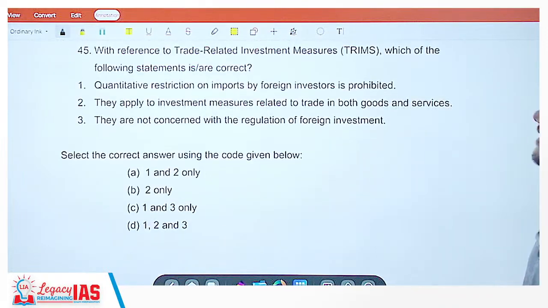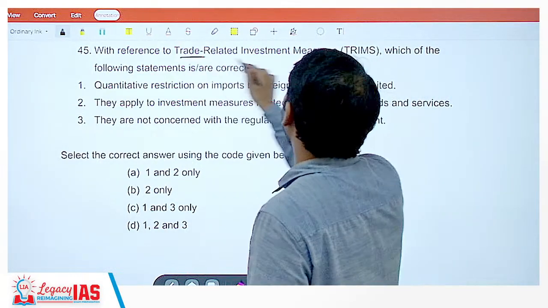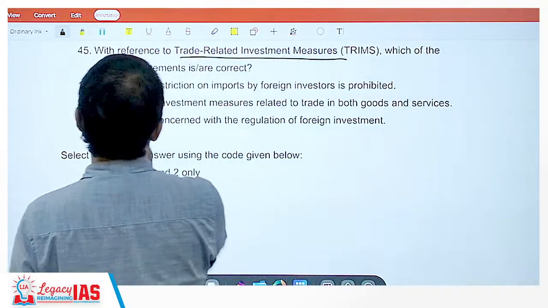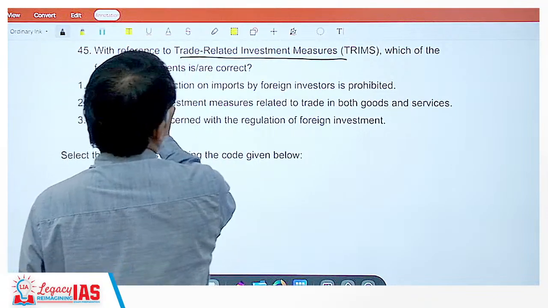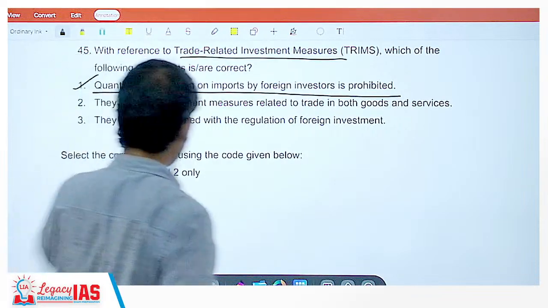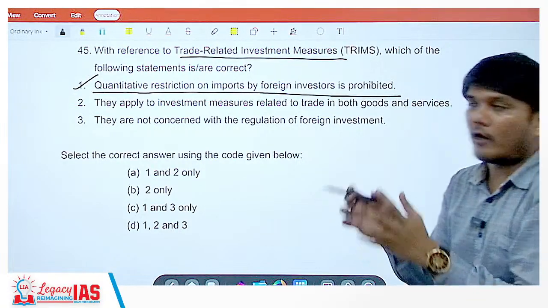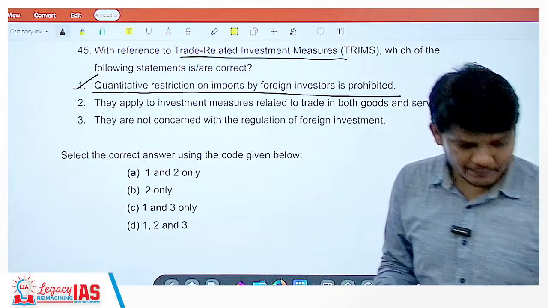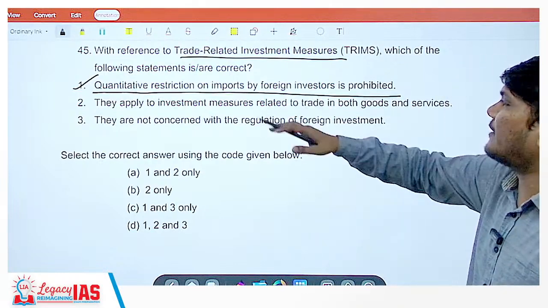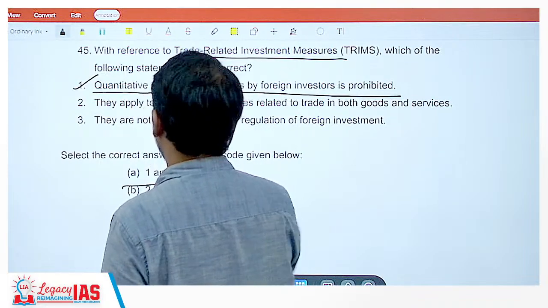With reference to trade related investment measures, that is TRIMs, which of the following statements are correct? Statement 1, quantitative restriction on imports by foreign investors is prohibited. Yes, that's correct. You cannot restrict the import quantitatively. You can say that this is harmful, that is harmful, that's why you will restrict, but you cannot restrict on the basis of quantity. So 1 is correct.